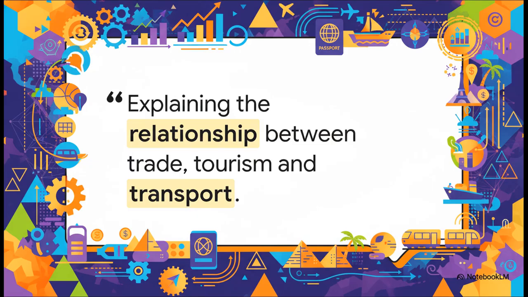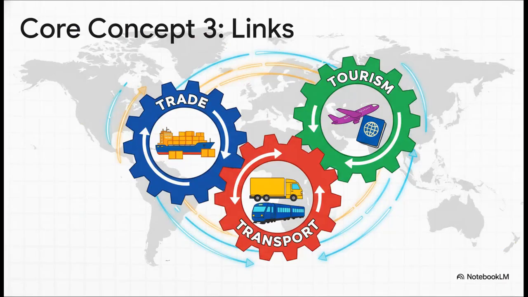Okay, on to core concept number 3. Now we're digging into the internal machinery of the tertiary sector. See, these 3 things, trade, tourism, and transport, they aren't separate topics. They are deeply, deeply interconnected. And this illustrates that point perfectly. You just can't have international trade without transport systems like shipping and airplanes. You can't have a tourism industry if people have no way to get to the destination. It's your job to explain how these 3 pillars hold each other up. They're like a powerful economic engine where one part can't run without the others.